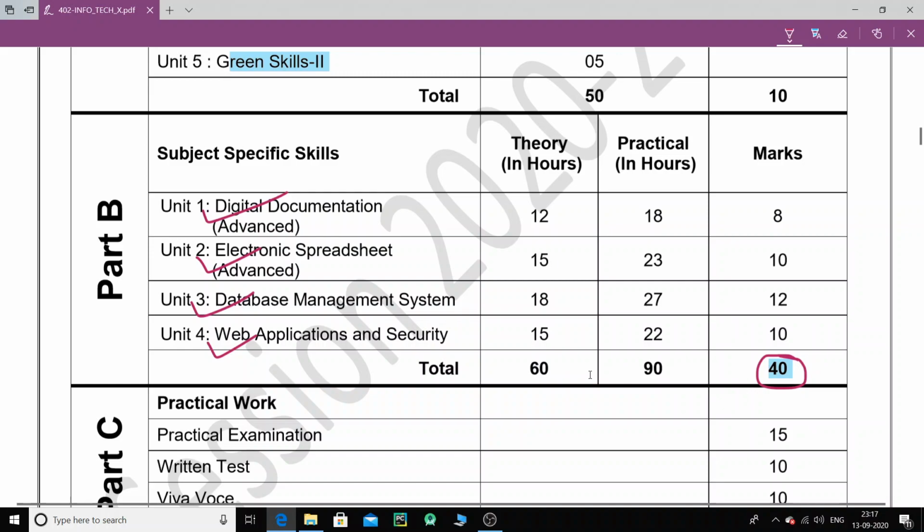Now the next thing is the software that we have used, children. We have used Microsoft applications, Microsoft Office. But now we are going to use another application, and that is LibreOffice. That is the package we are going to use. As I have told you, it is the same as MS Office.